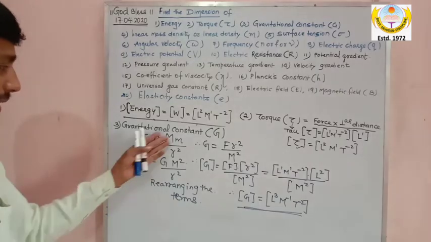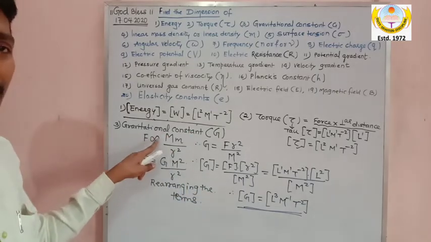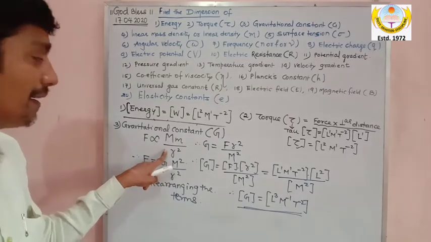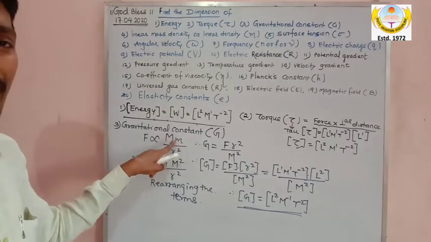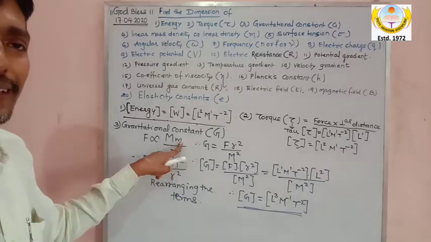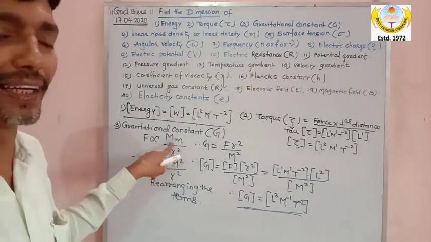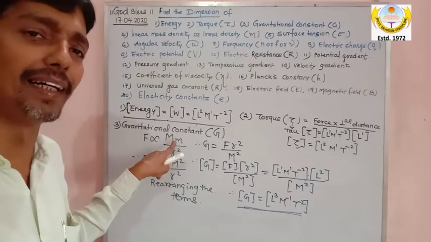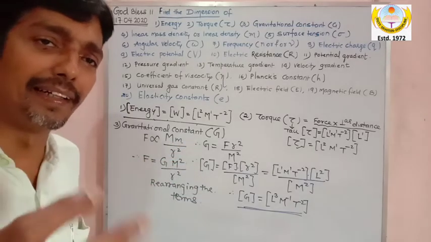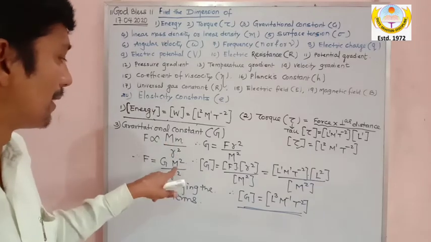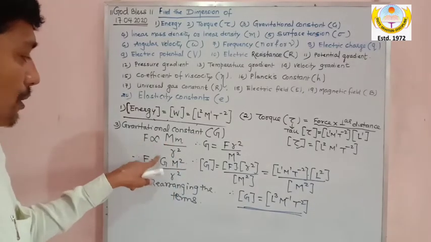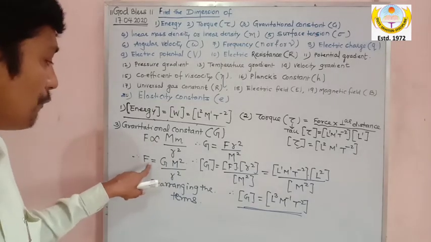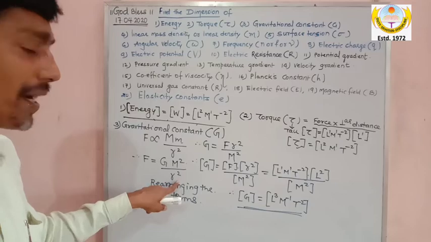Okay. And the gravitational constant, you all know that F is directly proportional to the product of masses and inversely proportional to the square of the distance. The product of masses, here the mass of a planet and the mass of another planet, say the moon. The mass of one planet can be higher and one lower, but ultimately it is mass. So mass and mass get multiplied, it becomes m square. The proportionality sign is replaced by the gravitational constant capital G, and the formula becomes F is equal to G m square upon R square.